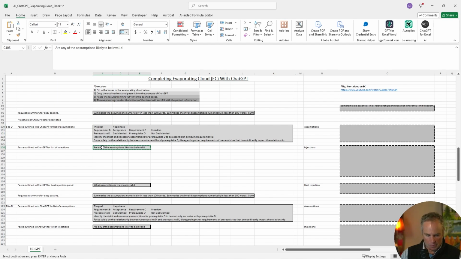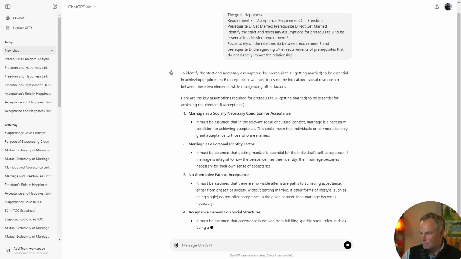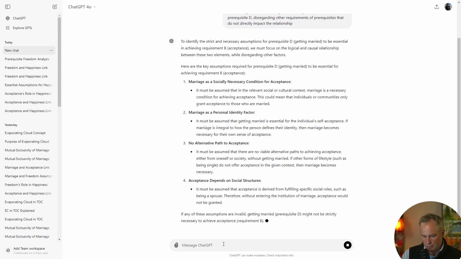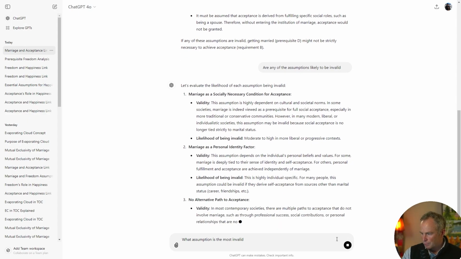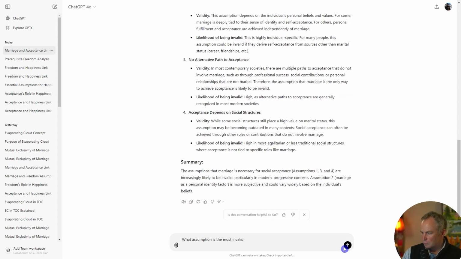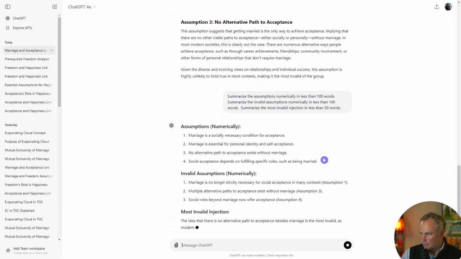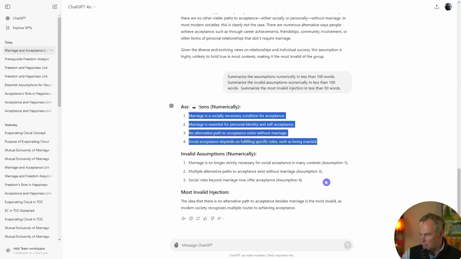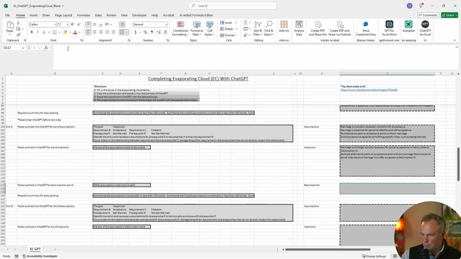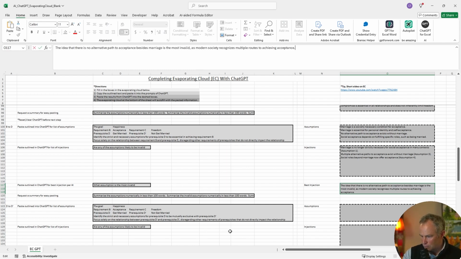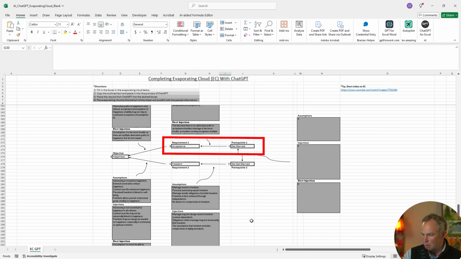Grab the next portion that needs pasted in there. As you'll see, we're getting close to having this done.